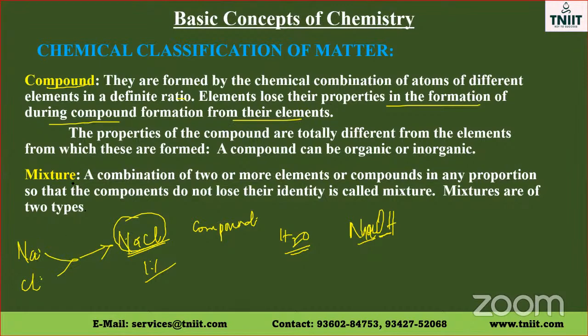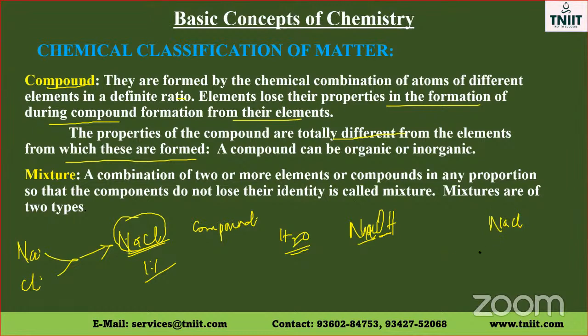So compound is formed by chemical combination of atoms of different elements in definite ratio. The properties of compounds are totally different from that of elements from which these are formed. I told you NaCl will have completely different property compared to sodium and chlorine. So compound will have different property compared to the combining elements. And a compound can be organic or inorganic. NaCl is an inorganic compound.